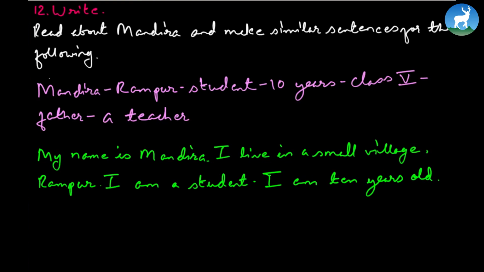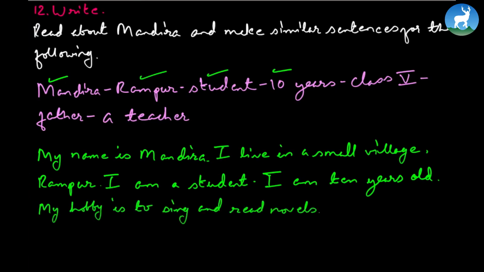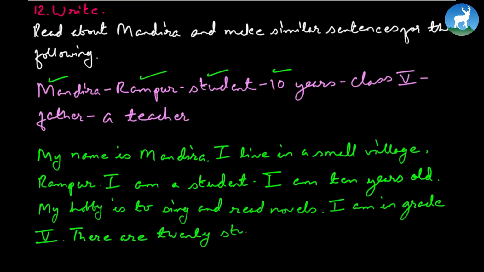See? So here comes Mandira. My name is Mandira. I live in a small village, Rampur. I'm a student. I'm 10 years old. I'm going to add something here. My hobby is to sing and read novels. I am in grade 5. There are 20 students in grade 5.